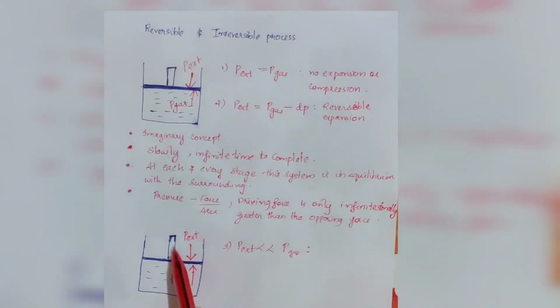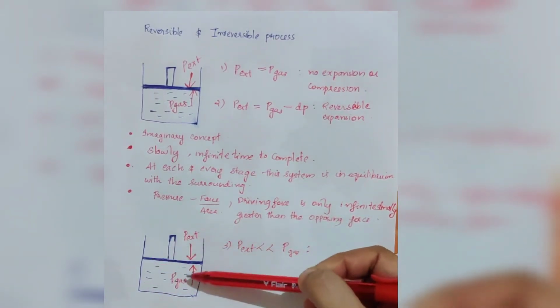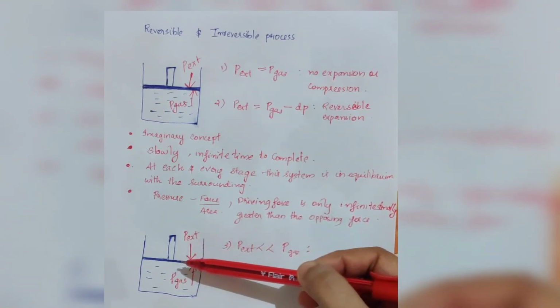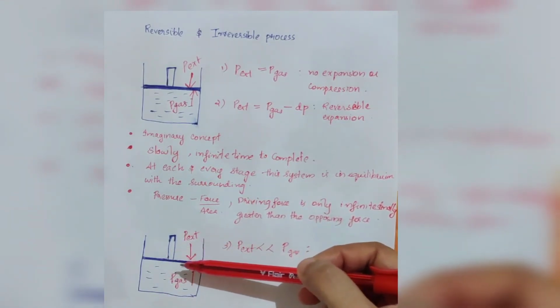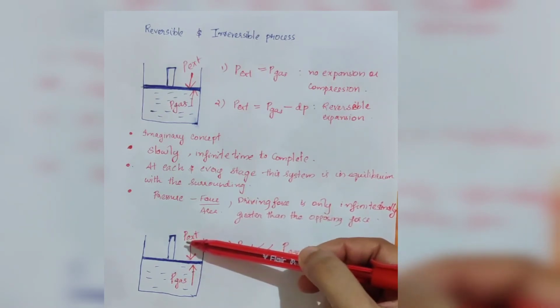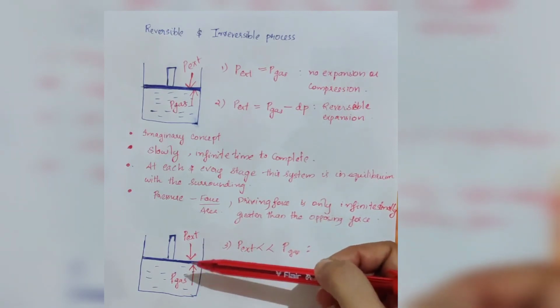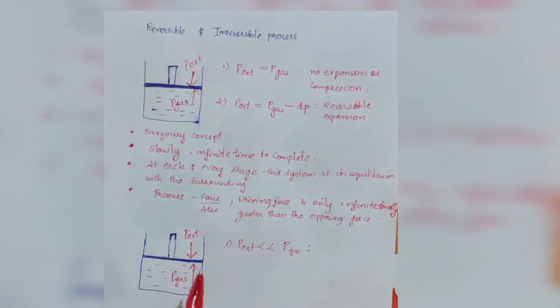That is, when external pressure is much lesser than the pressure of the gas inside the cylinder, the gas will expand rapidly, pushing the piston upwards suddenly. The expansion of the gas in this case is said to take place irreversibly.